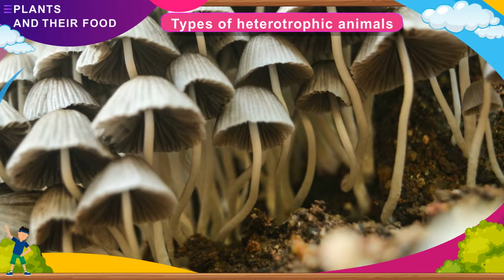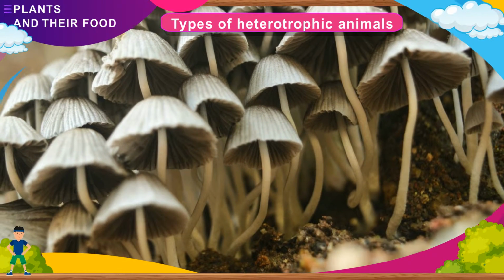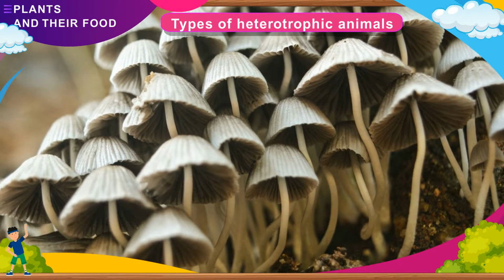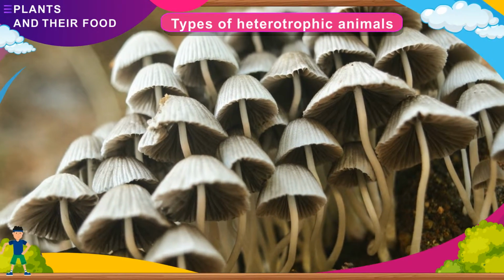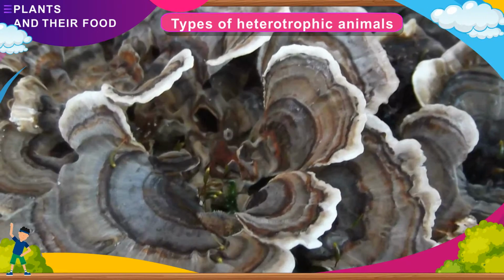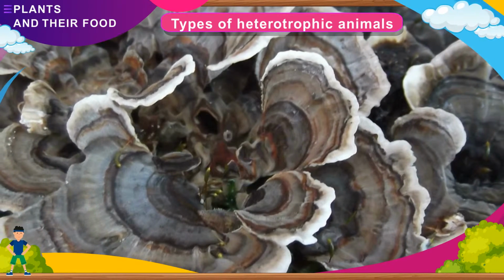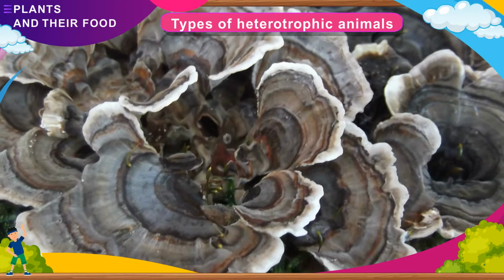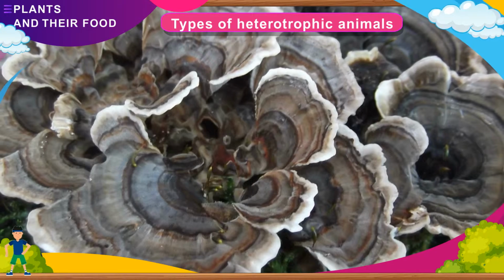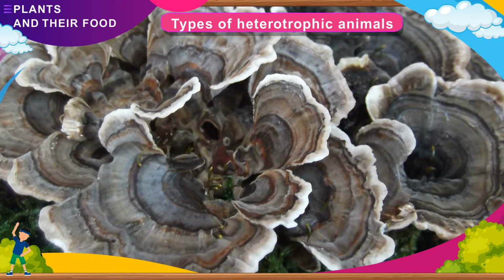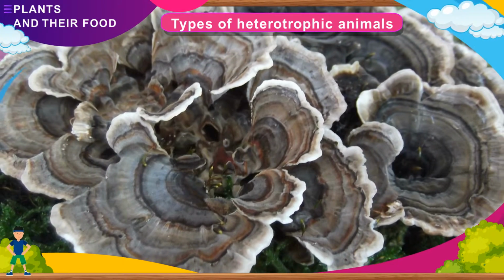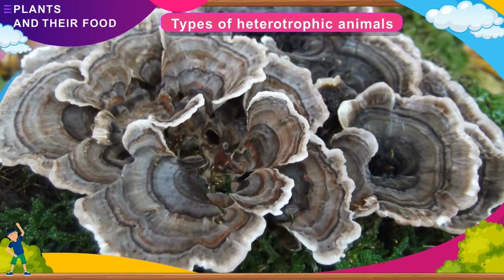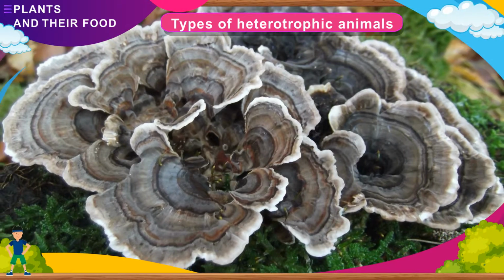Saprophytic. Some non-green plants live on dead and decaying plants and animals and derive their food from them. Some examples are mucor, fungi, mushroom, and bacteria. They secrete digestive juices on dead and decaying matter. This converts the solid matter into liquid. They then absorb the nutrients from this liquid. This method of getting nutrients from dead and decaying matter is known as saprophytic nutrition.